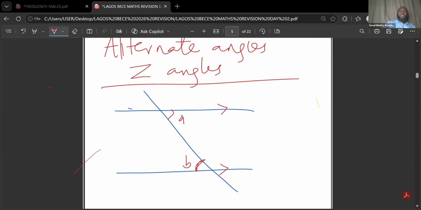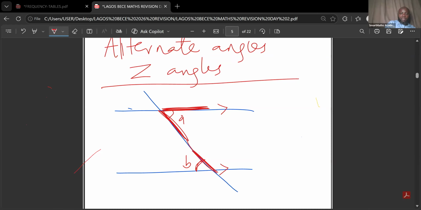the first thing you should do is that the angles you have there and the angles you are looking for, look at the lines that form the angles. So the lines that form the first angle A are this line and this line. I hope you can see that. While the lines that form angle B are this line and this line.